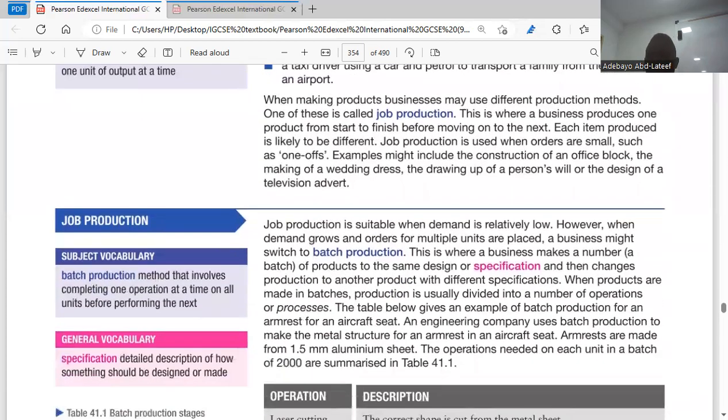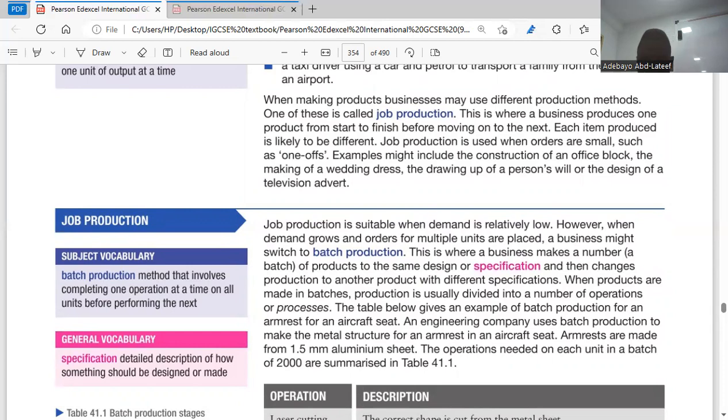Job production is suitable when demand is relatively low. However, when demand grows and orders for multiple units are placed, a business might switch to batch production. So when we talk about batch production, here you have to complete one operation at a time, then you complete the next operation. As soon as this operation is done, you start the next operation. That is batch production. Do you understand batch production here?